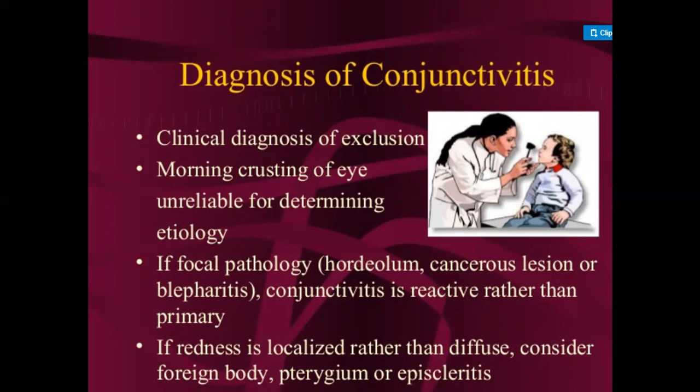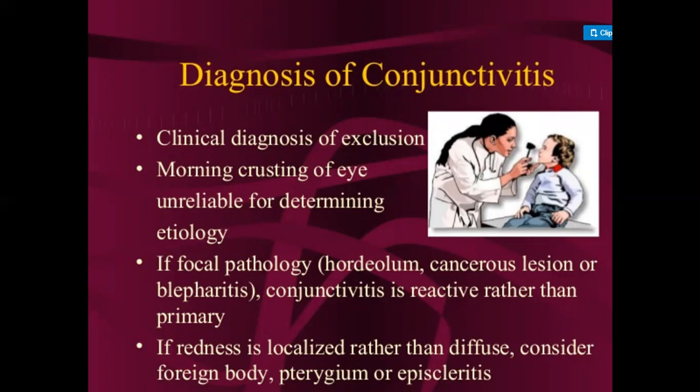In this condition we will see that the patient has conjunctivitis. Blepharitis means an inflammation of the eyelid that affects the eyelashes, and it also affects tear production. Then conjunctivitis is reactive rather than primary.